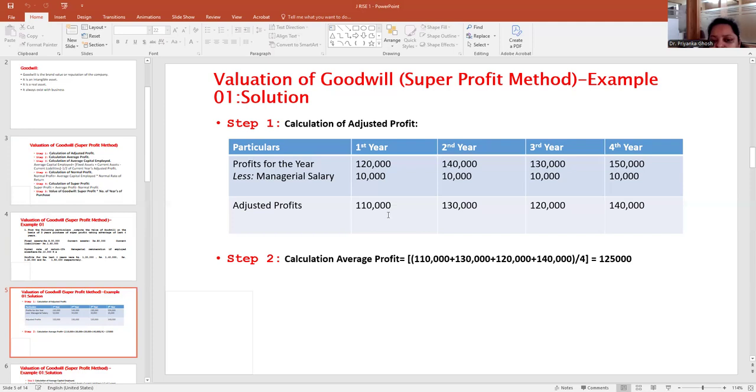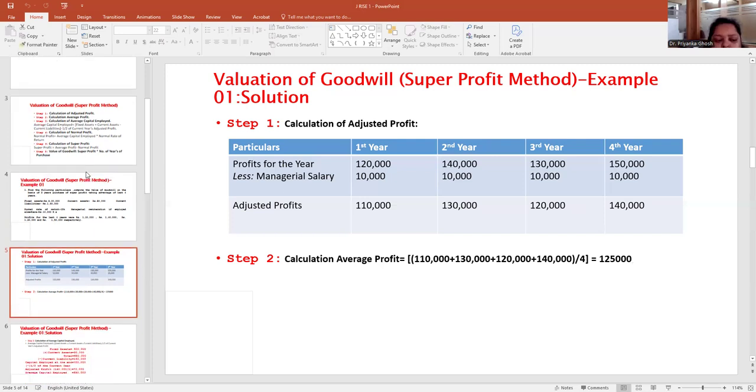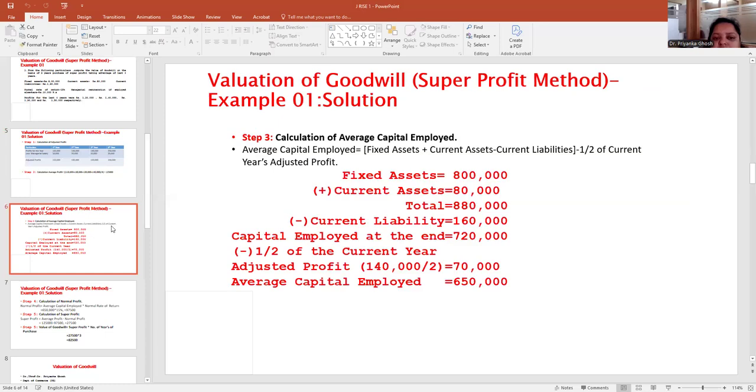The formula is total adjusted profit divided by number of years. I have totaled all the adjusted profit and divided by number of years, which is 4. So the average profit has come to 1,25,000.